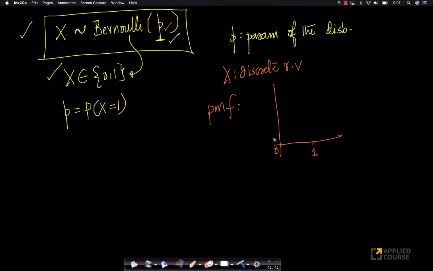Now, what will the PMF be? This PMF will look like this. This height will be equal to P. This height will be equal to 1 minus P, right? And this height will be equal to P, right?